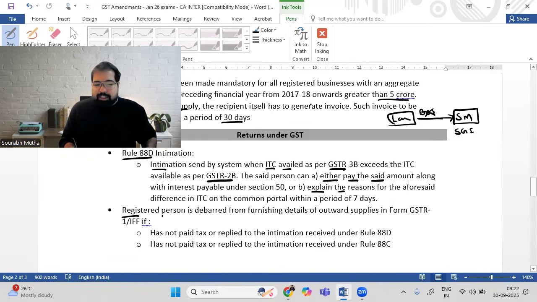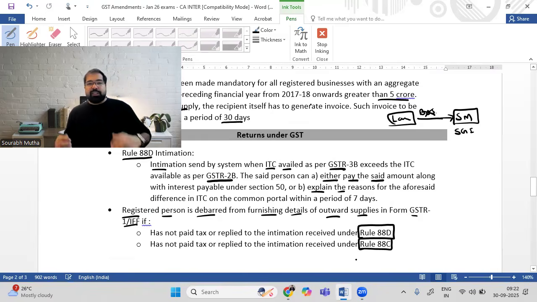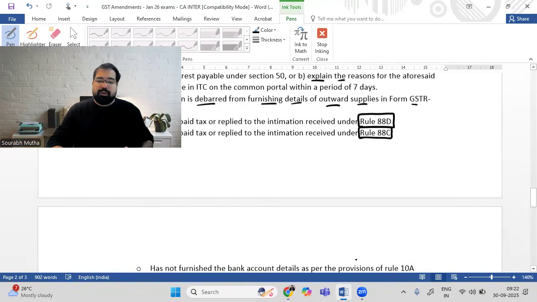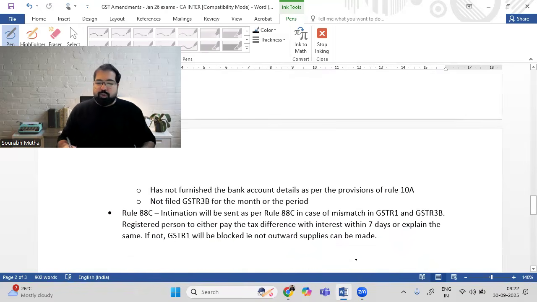Next. A registered person is debarred from furnishing details of outward supply in GSTR 1 or IFF in the following cases. So, what are the cases in which GSTR 1 cannot be filed? The first case is Rule 88D, when you get an intimation and you don't do anything within the next 7 days. Next, there is also intimation under Rule 88C. Now, what is this Rule 88C? This is not GSTR 3B with GSTR 2B. This is GSTR 3B with GSTR 1. So, what you've claimed in GSTR 1 versus what you've claimed in GSTR 3B, if there is a difference there, then there is Rule 88C.